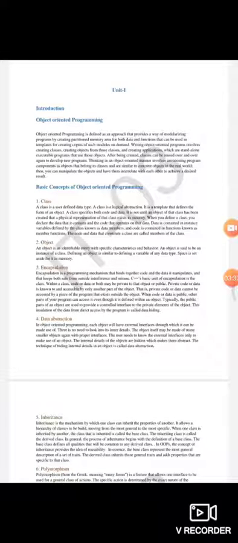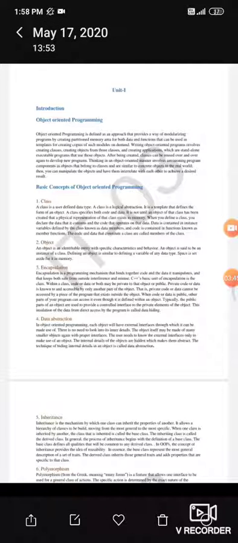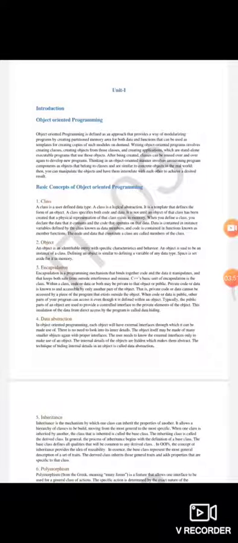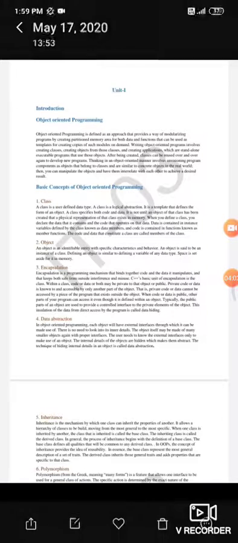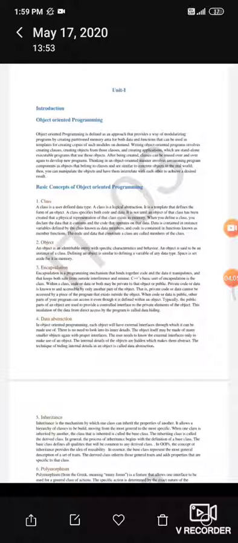Like we are having two kinds of class. One class is tree and the other is medicated plant. So what are the objects? How many kinds of trees, how many kinds of medicated plants come in that category, that will fall into the objects. So how will we map these things into the programming domain? In a programming language, we create a class and we feed the different objects into it. So object-oriented programming also facilitates the mapping of real-world entities into the programming domain.